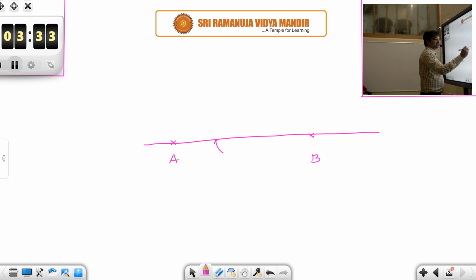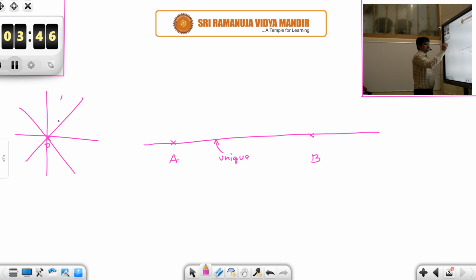You can't draw 2 different lines. Whereas if you are given only 1 point, you could draw infinite lines passing through that point.